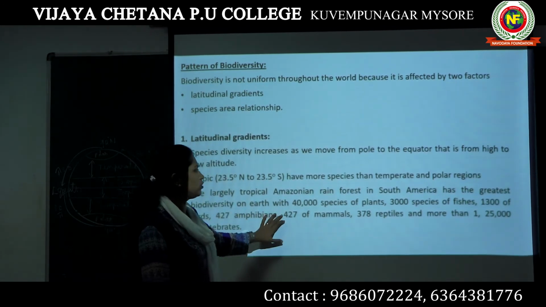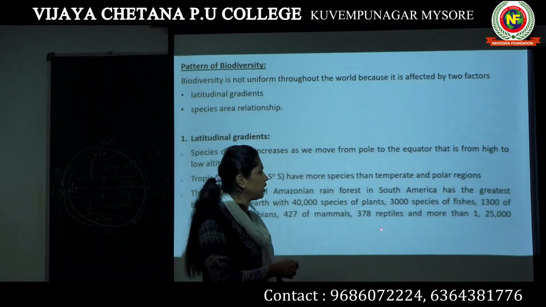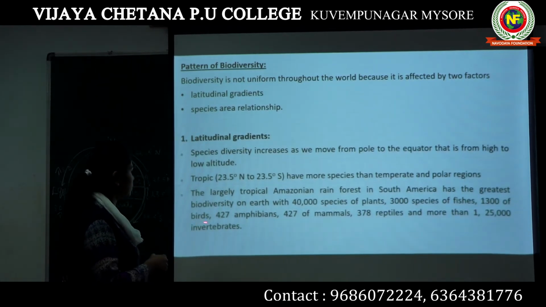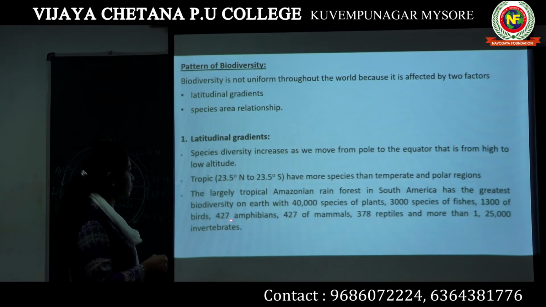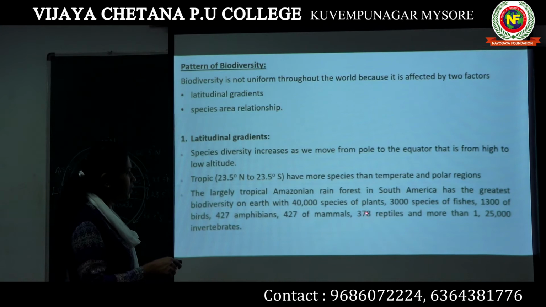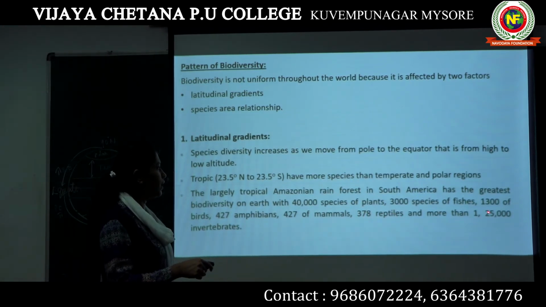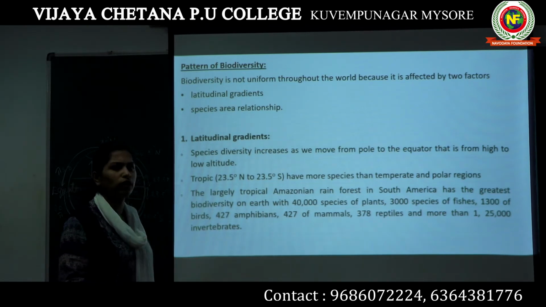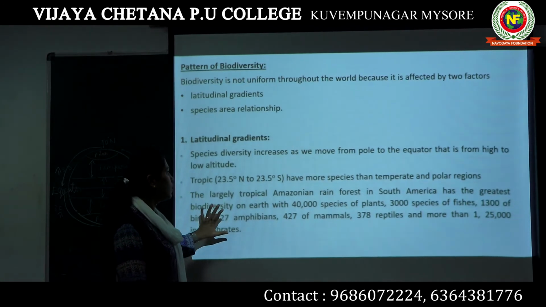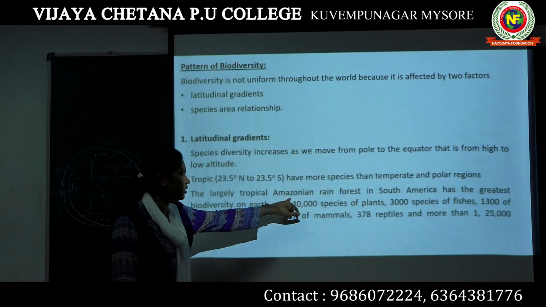Okay, so let's look into their biodiversity. They have 40,000 species of plants, 3,000 species of fish, 1,300 species of birds, 427 species of amphibians, 427 species of mammals, 378 species of reptiles, and more than 1,25,000 species of invertebrates. Okay, they have very, very high biodiversity. Where is it present? It's present in the Amazonian rainforest.